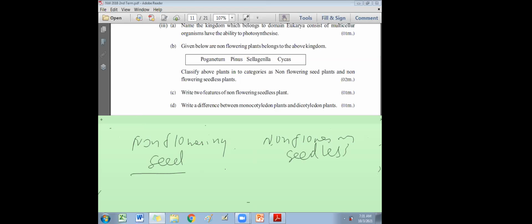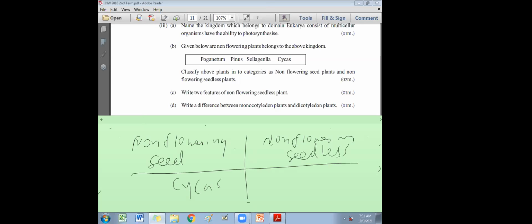Okay. Part B, flowering and non-flowering. Flowering will be, who are flowering out of this? Specify the above plants to categorize as non-flowering seed plants and non-flowering seedless. Anyway, all are non-flowering seed plants and non-flowering seedless. Non-flowering seed plants will be what?